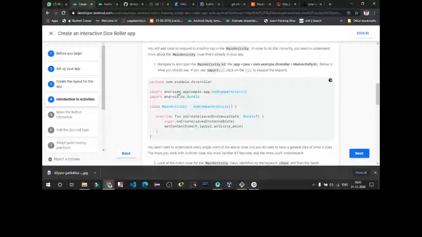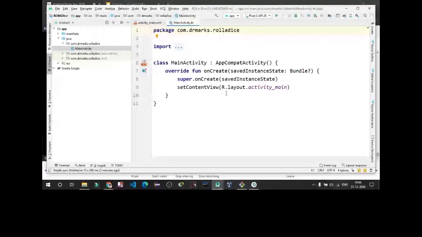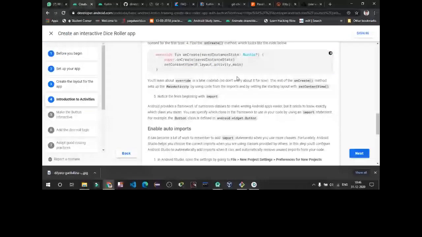So this is the main file. Now in this application, we are going to work on the main activity .kt file, that is the main activity file. This is predefined code written in our application. This is the main activity, and this creates our XML file and starts our activity. This is the code defined here.